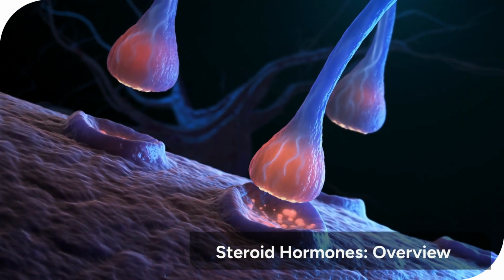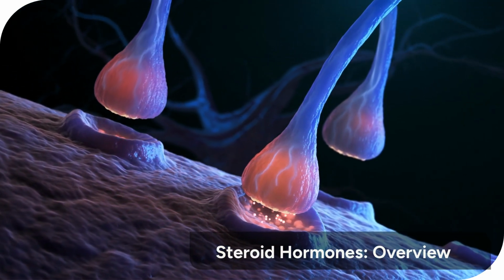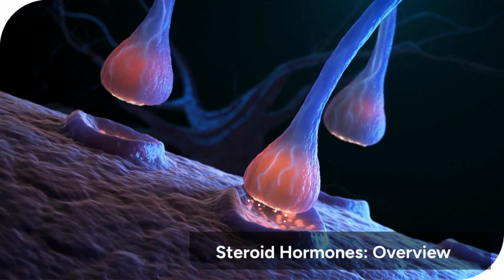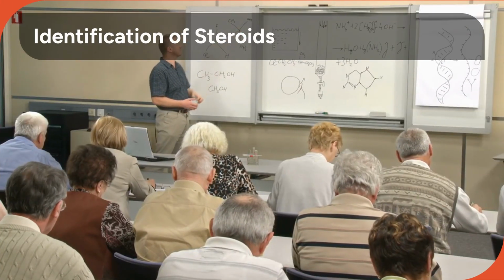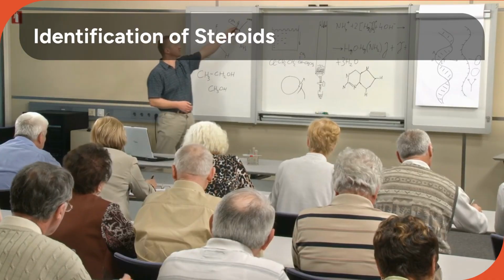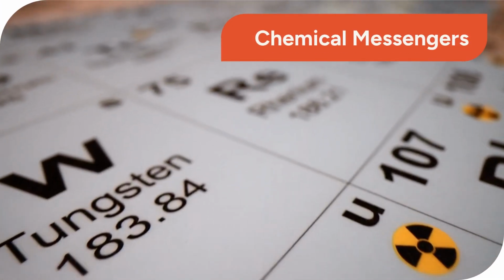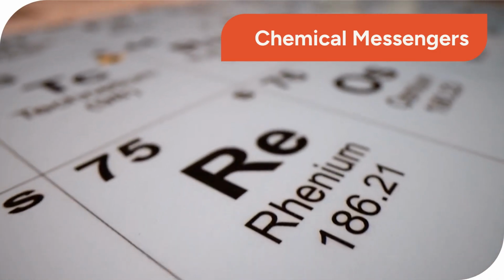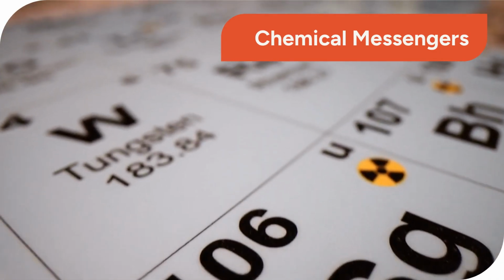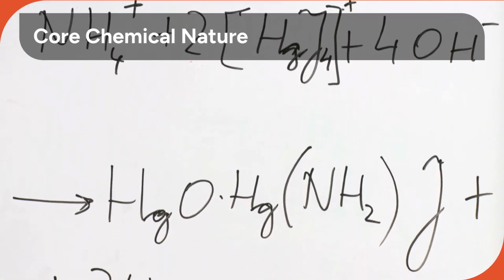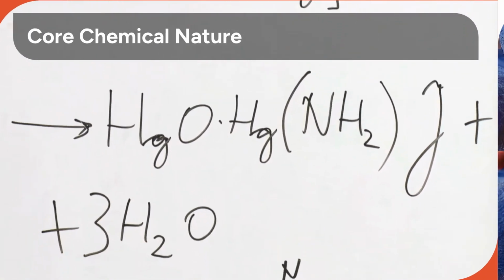Welcome to this overview of steroid hormones, where we'll identify their nature, categories, synthesis sites, and mechanism of action. Steroid hormones are a distinct class of chemical messengers that play vital roles throughout the body. These messengers are characterized by their unique chemical structure and their lipid-soluble nature, setting them apart from other hormones. Let's look at the foundational properties that define all steroid hormones.